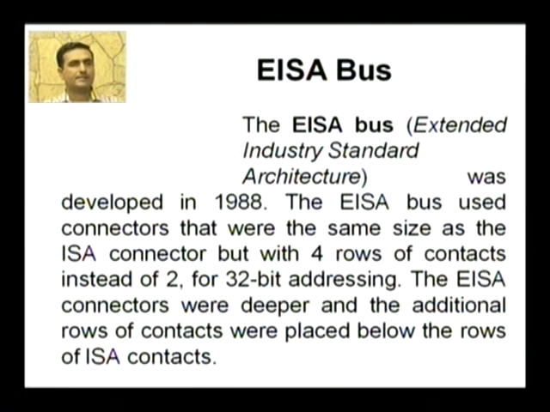The EISA connectors were deeper, and the additional rows of contacts were placed below the rows of ISA contacts. It is possible to plug an ISA expansion board into an EISA connector. However, they did not plug as deep into the connector and thus only used the top rows of ISA contacts.